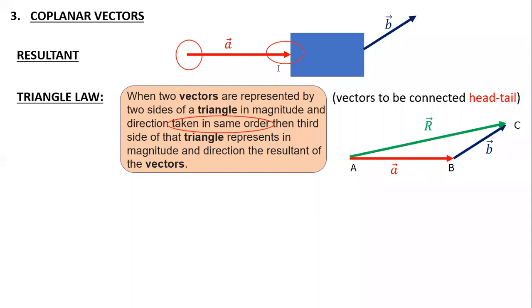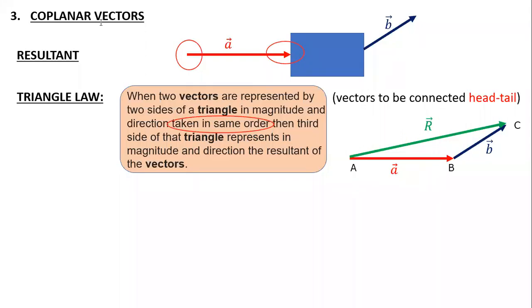So in short, I can say again that suppose I have two vectors in different directions. To get the resultant vector, the resultant magnitude and resultant direction, one way of representation is called the triangle law. The triangle law states that two vectors are to be connected with head and tail. You can connect the head of A to the tail of B or the head of B to the tail of A, anyway. When you connect, you just need to complete the triangle. Once you complete the triangle, the third side represents the resultant.